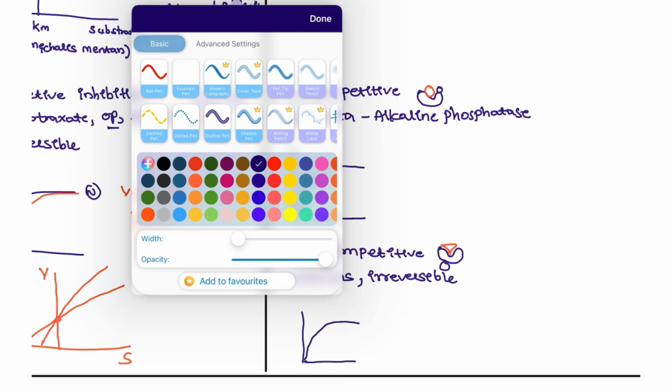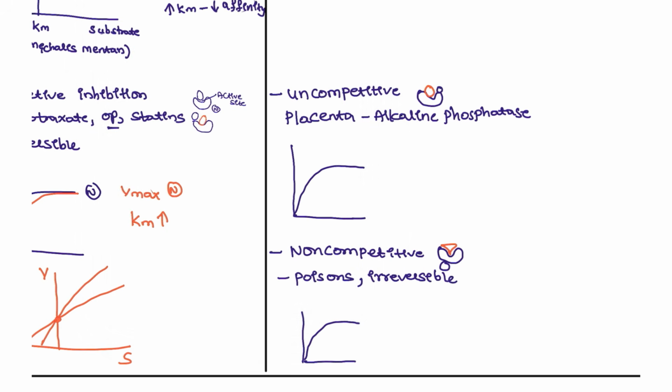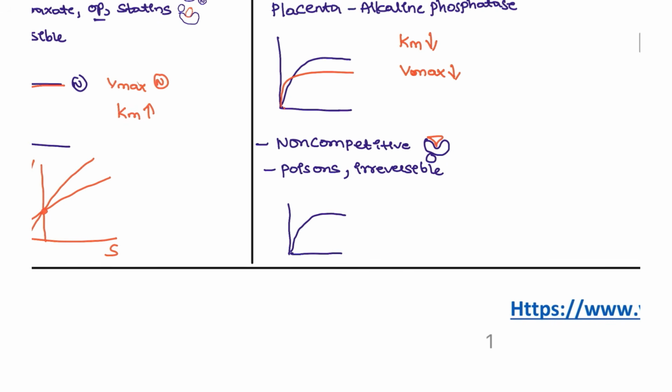So in the competitive inhibition, in the uncompetitive inhibition, there will be the difference that you are going to see like this. That means Km is decreased and also Vmax is decreased here. Alright, next, coming to the non-competitive inhibition, you are going to see that the Vmax is increased and Km is constant.